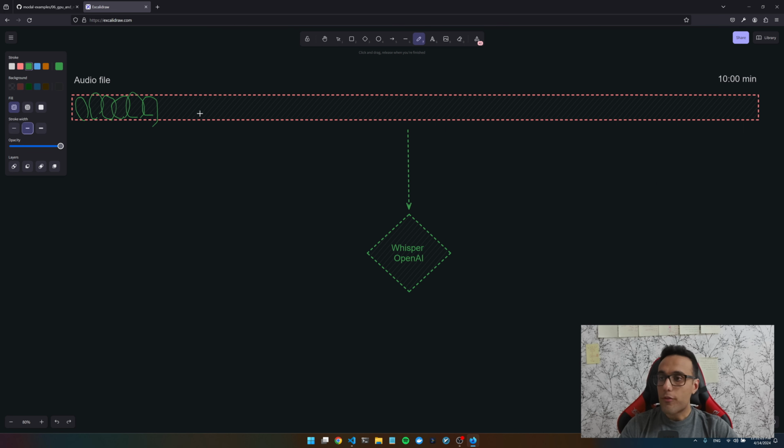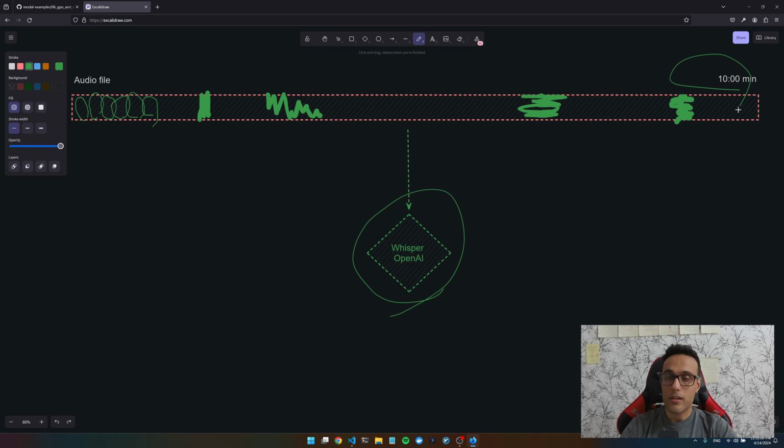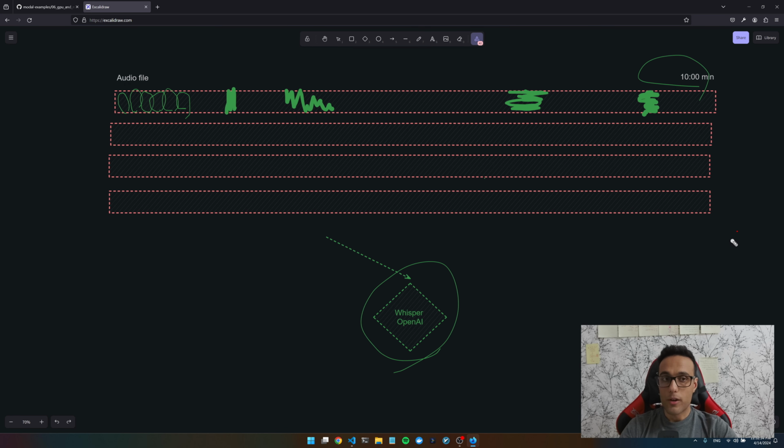But your audio file might have some silence in it, some period of time with no talking. Let's say there's only talking here, some talking here, here, and here. So if you only have a small period of talking in a 10 minute audio file, Whisper doesn't understand that and it will go through each second of the 10 minutes of audio and it's gonna take forever. Especially if you have a lot of audio files and Whisper has to go through all of them, it would be pretty slow.